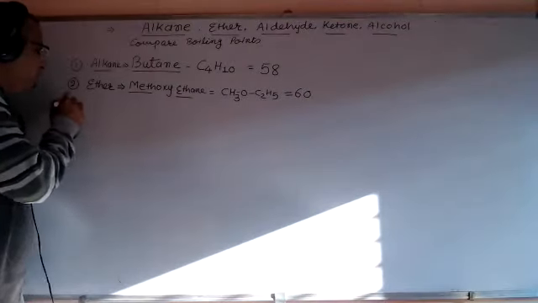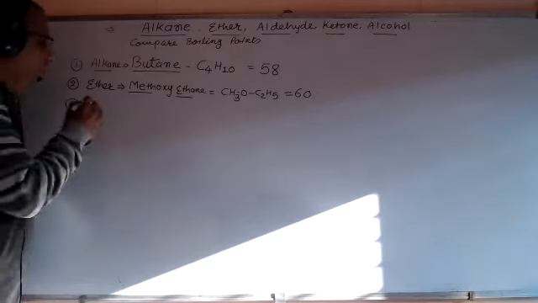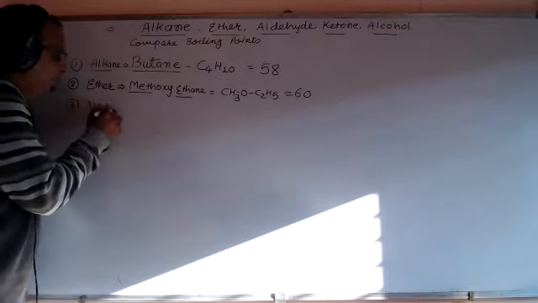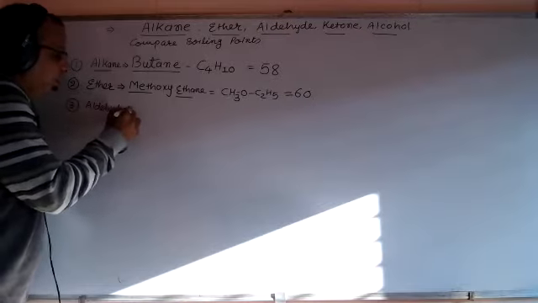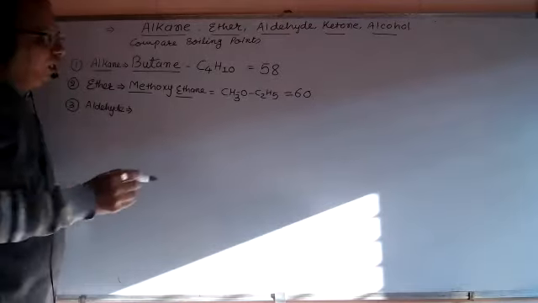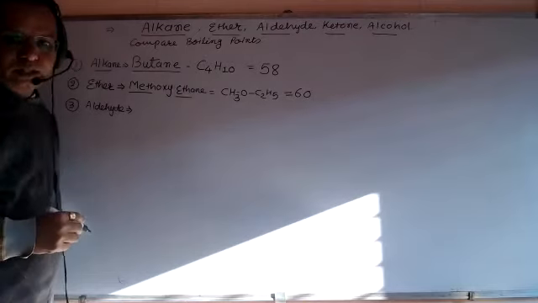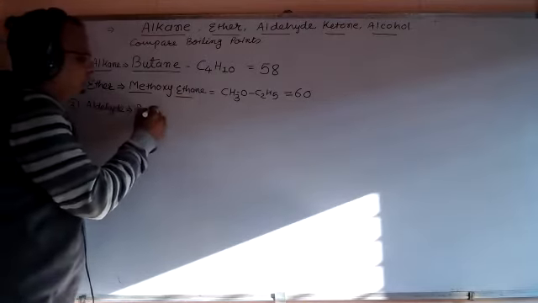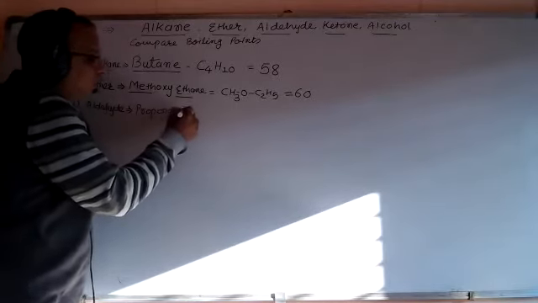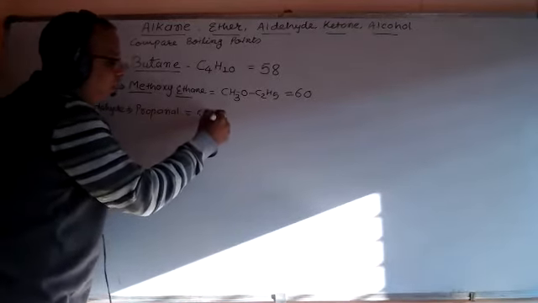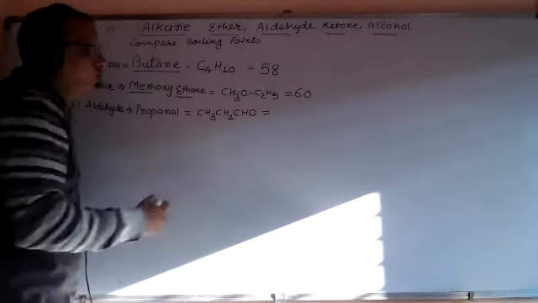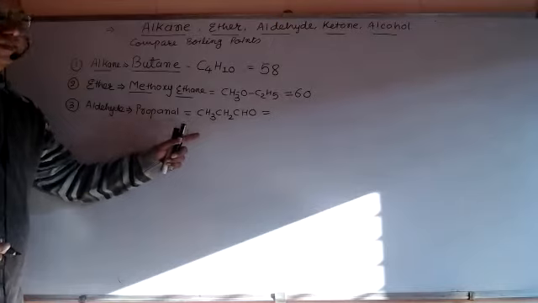The third member, friends, we are considering is for aldehyde. In aldehyde, the appropriate molecular mass is taken for propanal. The molecular formula of propanal is CH3CH2CHO, 3 carbons.